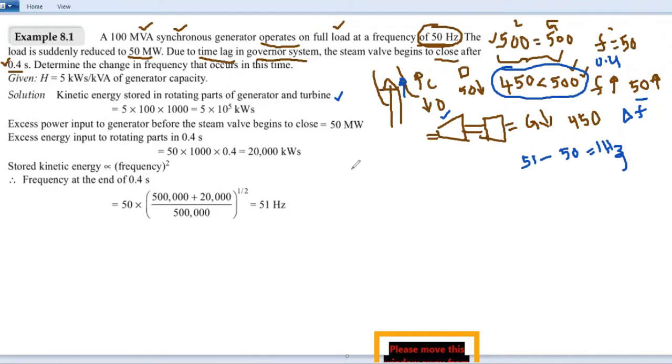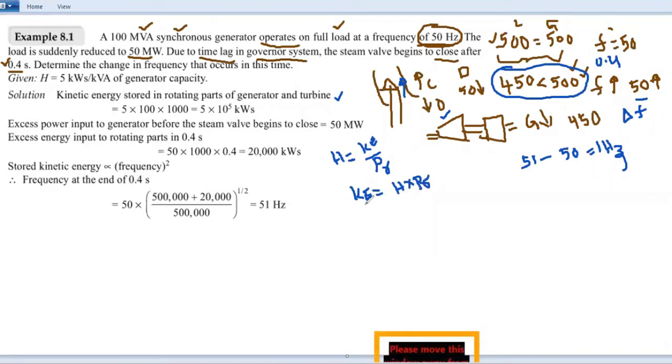As you know, inertia constant H is equal to kinetic energy divided by rating of the machine, P_R. From this you can find the kinetic energy. So kinetic energy equals inertia constant multiplied by rating of the machine.